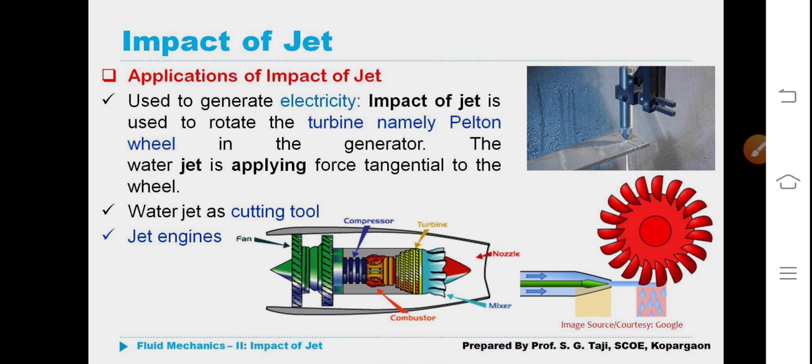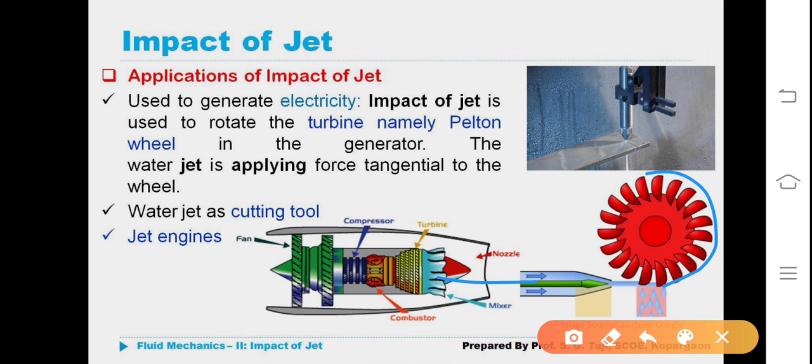Applications of impact of jet. This application I have already said. Suppose this is the jet, through nozzle water is ejecting out with high velocity, means high kinetic energy. When it is made to fall on the buckets, which are connected along the periphery of a wheel, which in turn connects to a shaft, for example, which in turn is connected to the generator. Naturally, it converts the pressure energy into mechanical energy first and then electricity. That's why the application is being used to generate electricity.